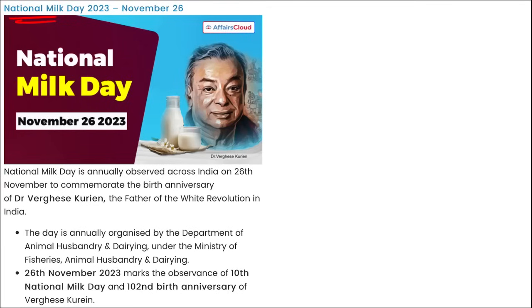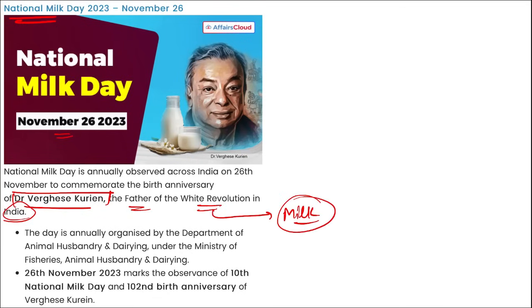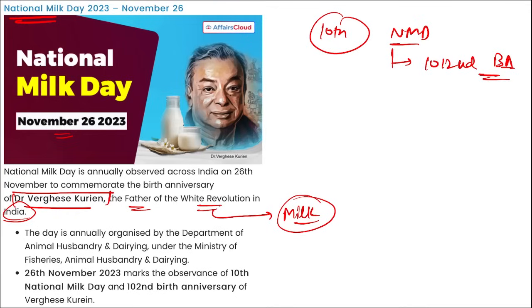Next is National Milk Day. We observe National Milk Day on 26th of November, the birth anniversary of Dr. Verghese Kurien. He is the father of the White Revolution in India, and the White Revolution is related to milk, to revolutionize milk. 26th of November marks the observance of the 10th National Milk Day and also the 102nd birth anniversary of Dr. Verghese Kurien.